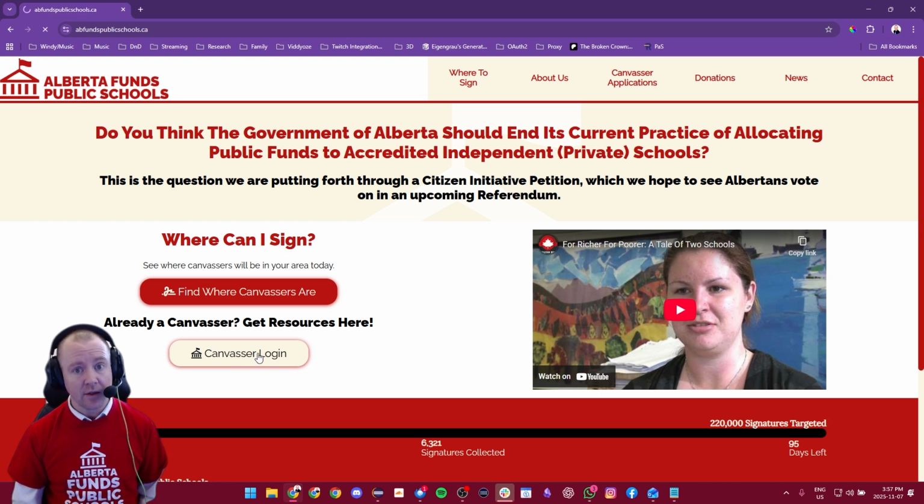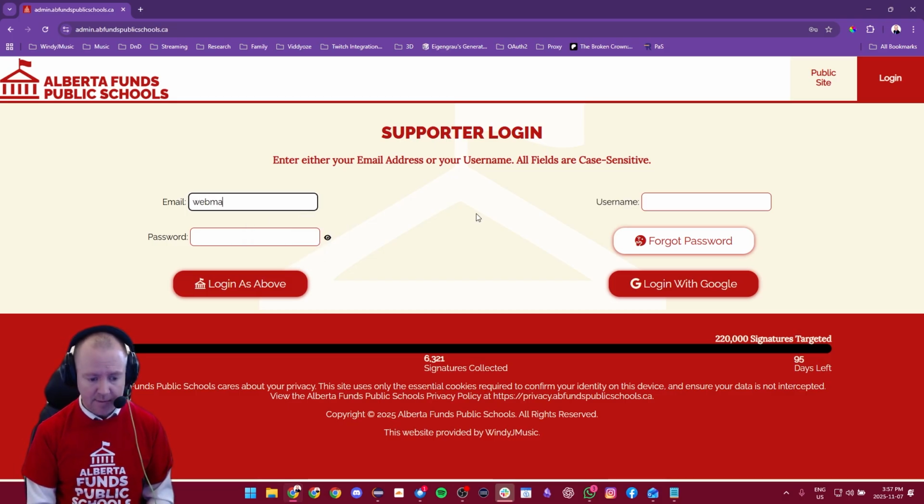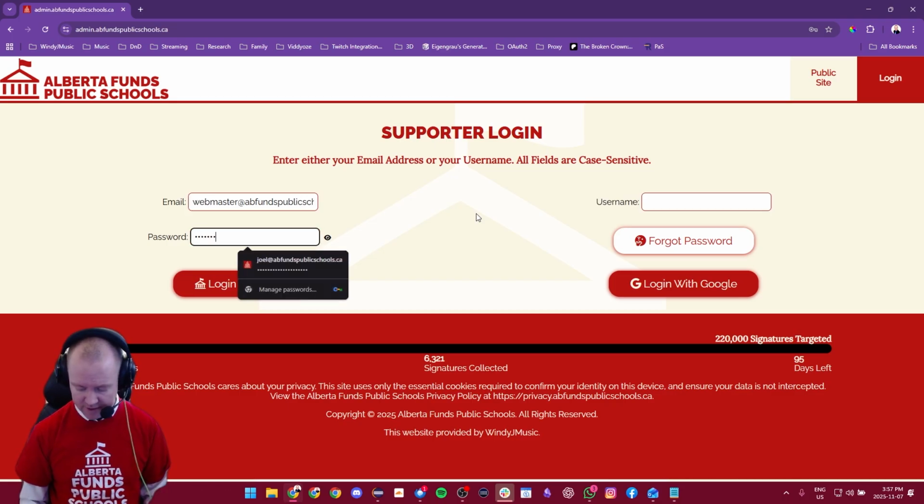And you can click on that, and it will take you immediately to the login screen where you can get to your stuff. And you log in with the same email address that you put in on your Canvasser application form. I've made kind of a fake one so I can demonstrate all this for you guys. Let's see if I can type my password properly again this time.